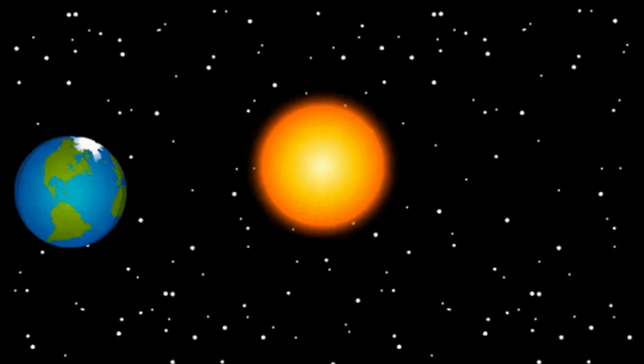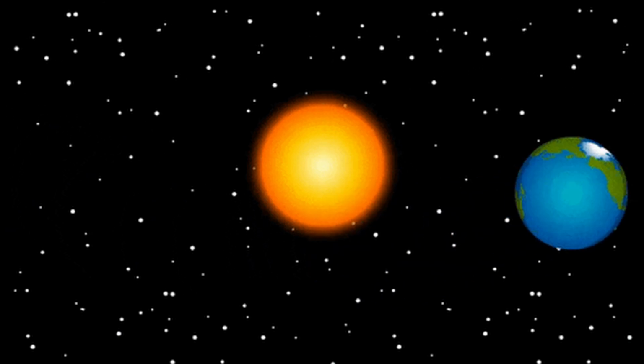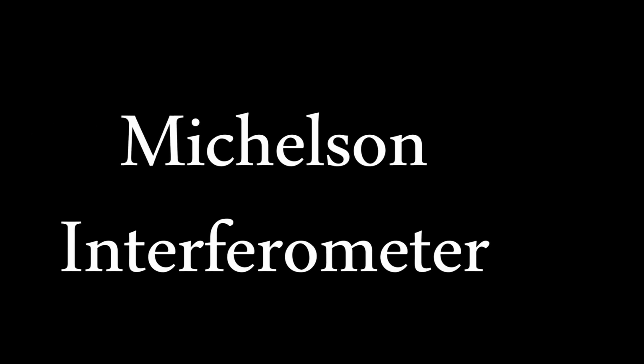In 1887, two physicists, Albert Michelson and Edward Morley, banded together to create an experiment that would determine the velocity of the Earth going around the sun. They used a special instrument to try to determine this velocity called a Michelson interferometer.